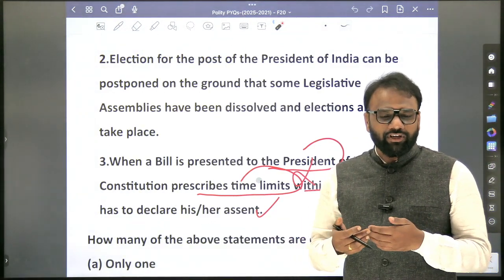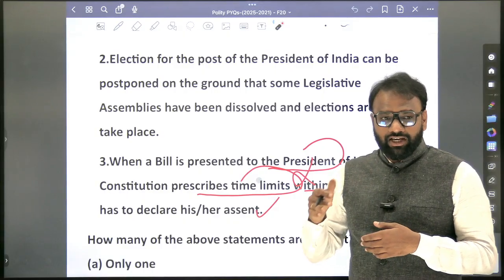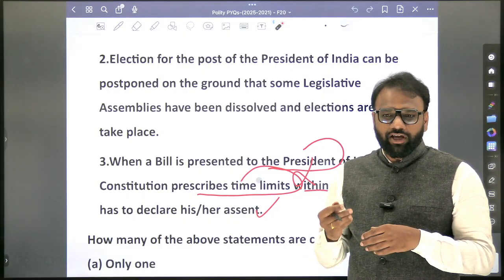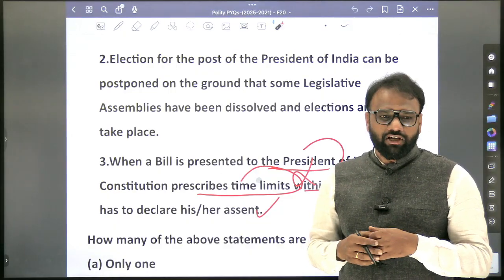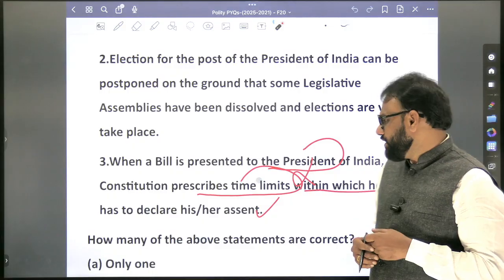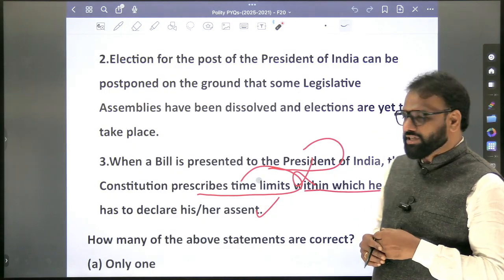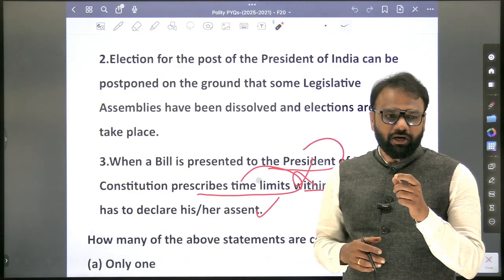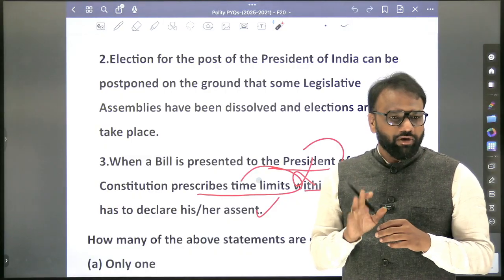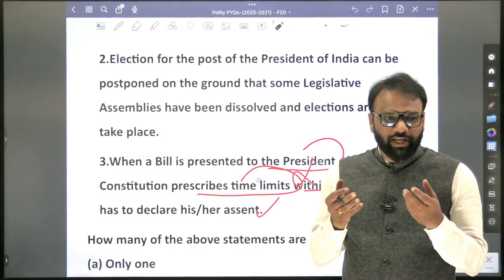Same. Now, about a recent Supreme Court judgment, they have placed a restriction that within so and so days you have to sign the bill or reject it. But questions based on such a judgment will not appear. Don't panic, because you will not get concrete data in any of the sources.